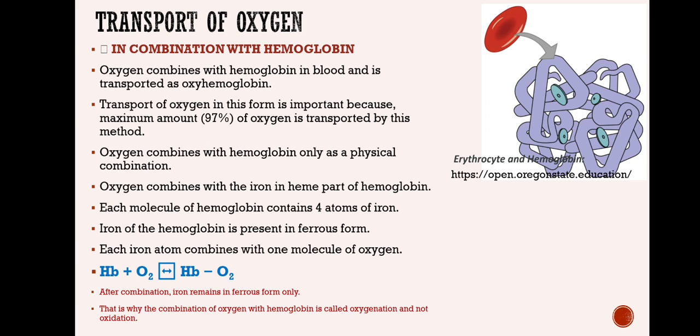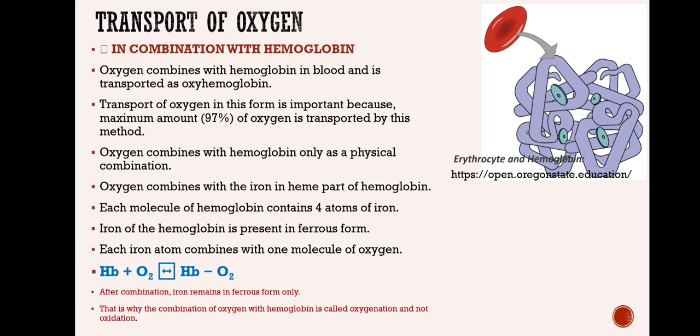And this hemoglobin, as the name itself says, is formed of heme and globin. Globin is the protein part of the hemoglobin, whereas the heme part is formed of iron and porphyrin rings. Porphyrin ring and iron are present and they form the hemoglobin.